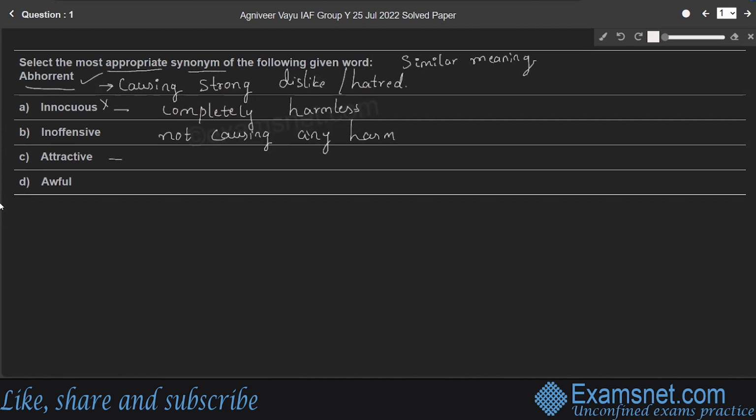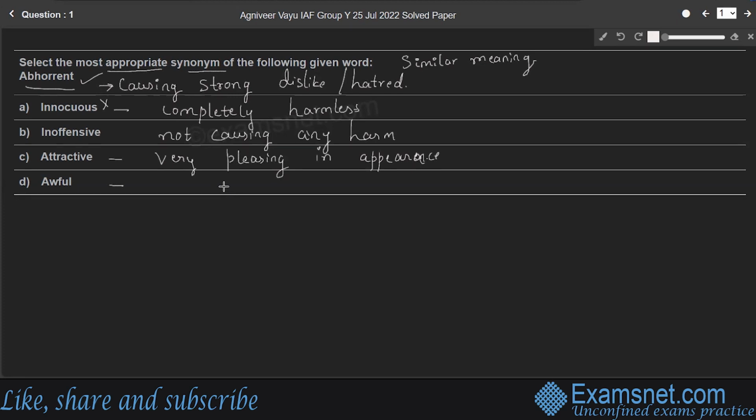So third option, attractive. Attractive means very pleasing in appearance or sound. For example, I find him very attractive, right? So which is not the synonym of the given word, right?